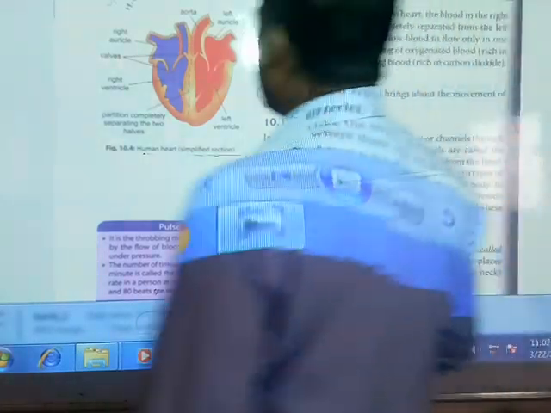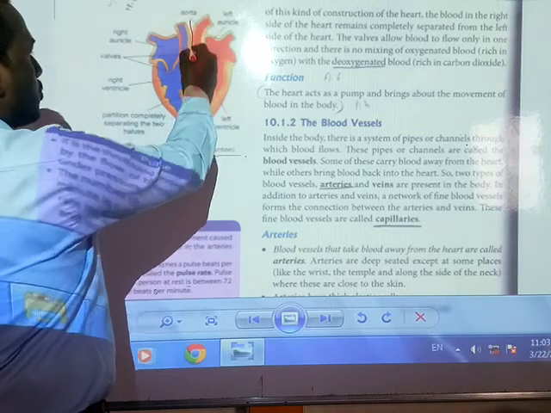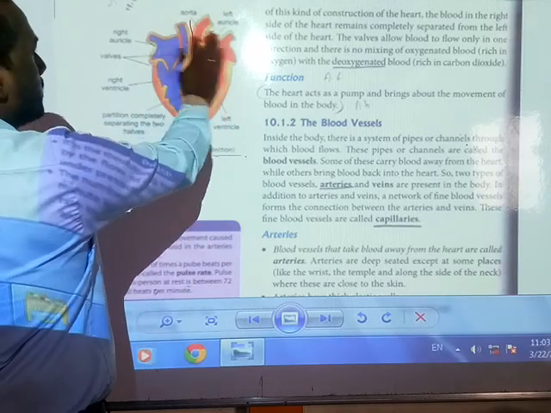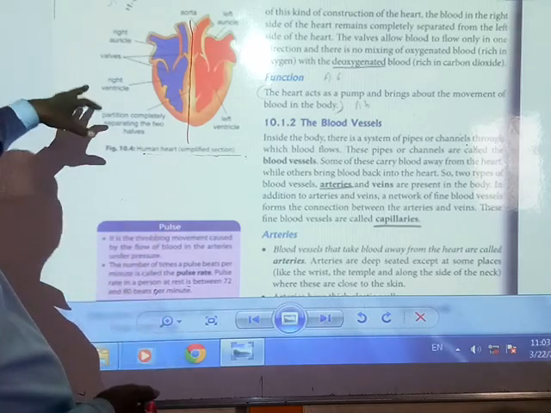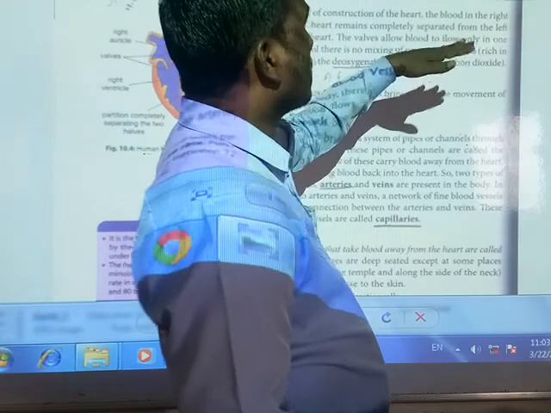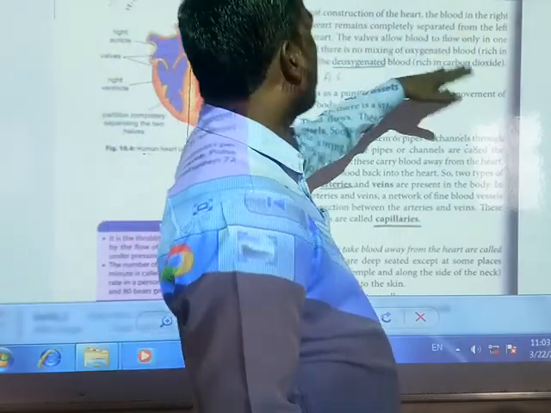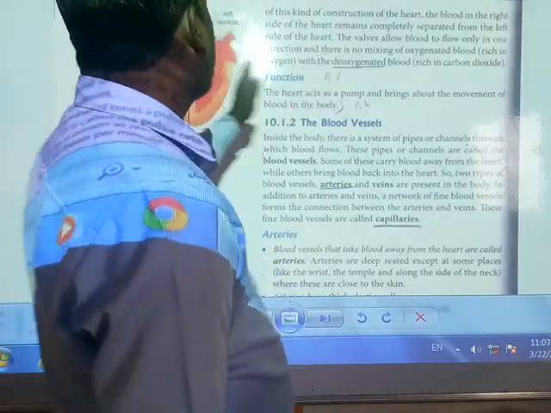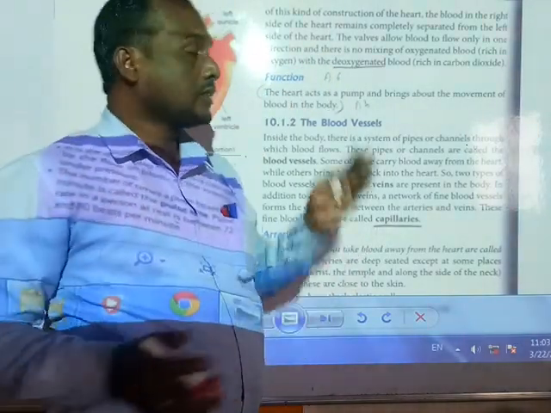So friends, observe that you can see here very clearly it has been given in two parts, one blue color and one red color. The blood in the right side of the heart remains completely separated from the left side of the heart. Whenever we are looking like this, this is the left side.